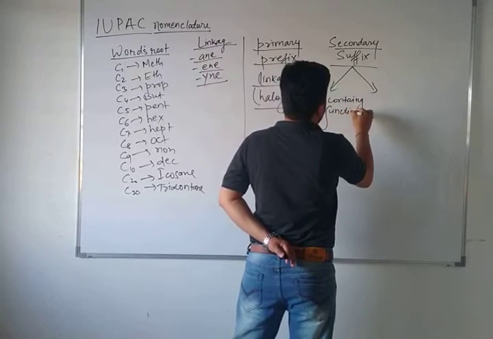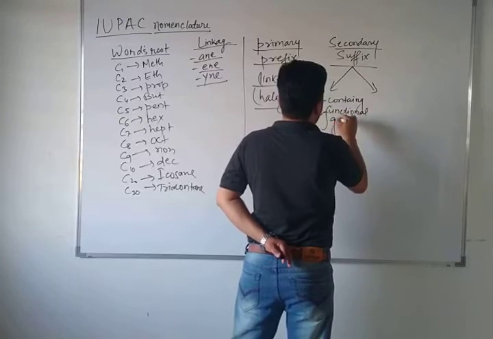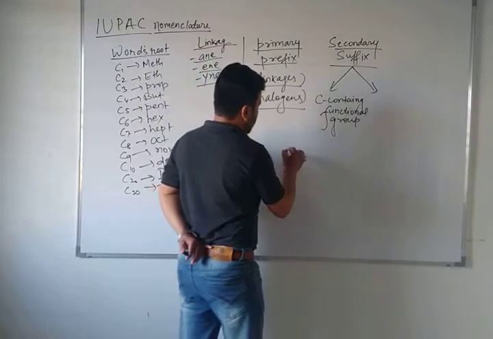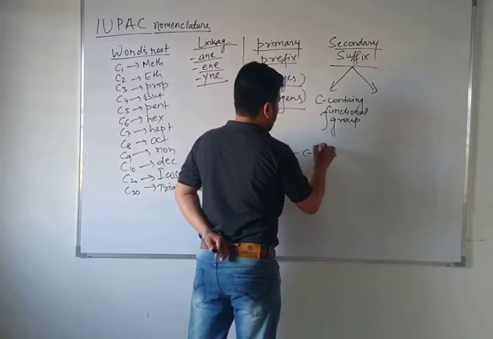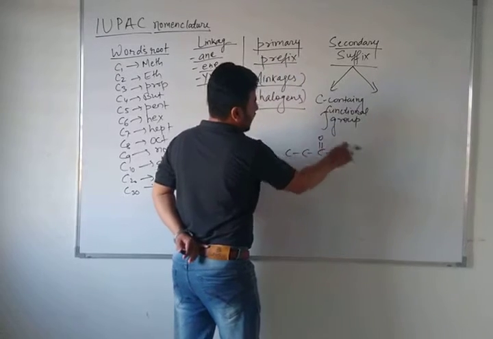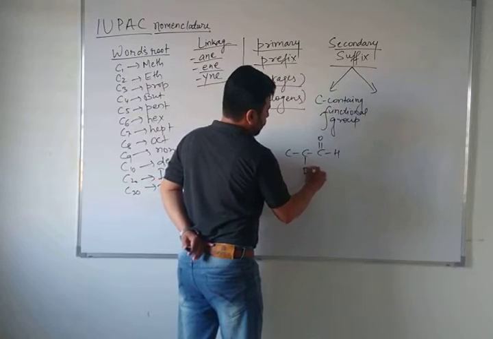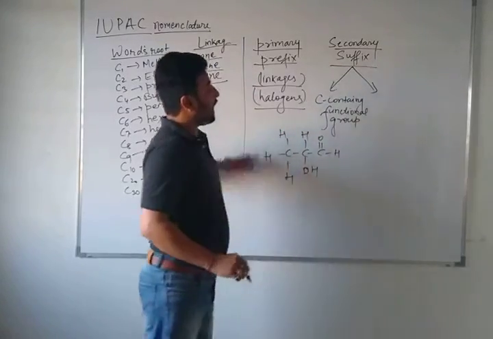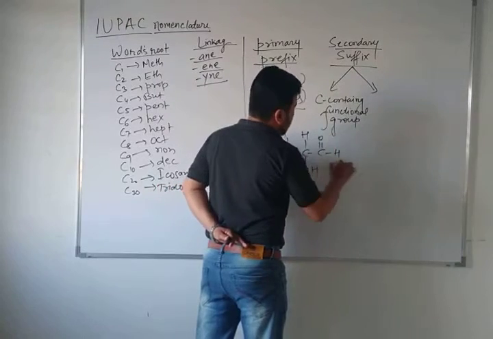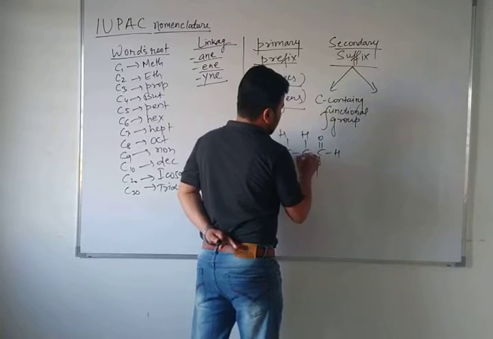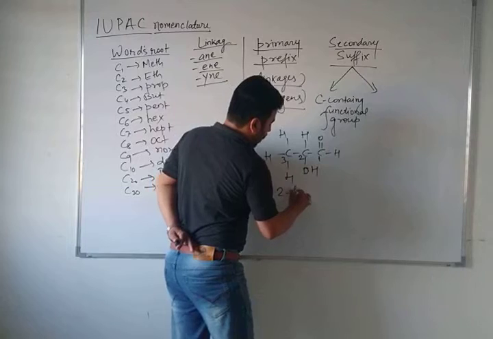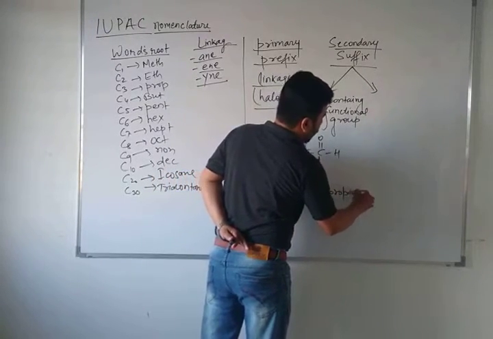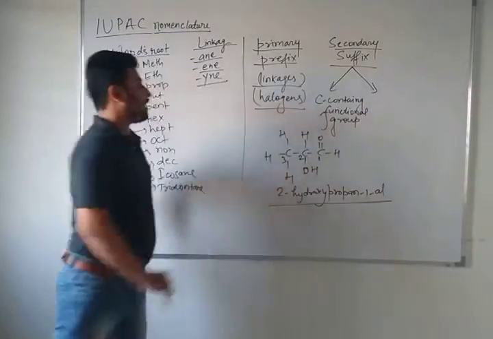Just suppose alcohol and aldehyde are both given. I am giving you an example. Suppose there are 3 carbons, here an aldehyde group, and here an alcohol group. If somebody asks you the name of this compound, you have to make the parent chain with this, starting counting 1, 2, 3: 2-hydroxy propanal, or propan-1-al. So this will be the IUPAC name of this compound.